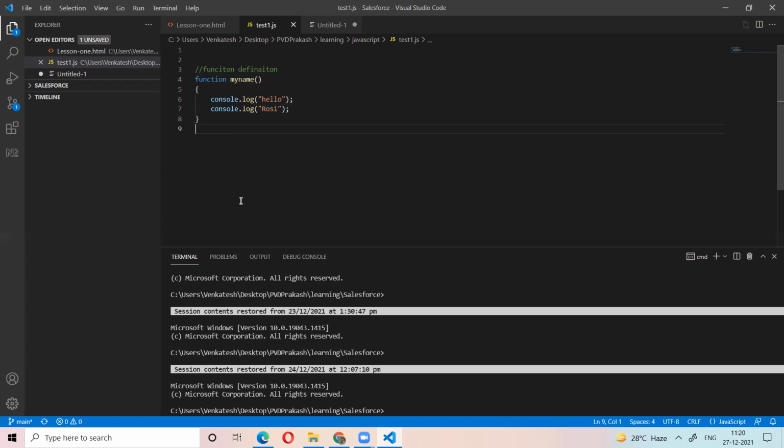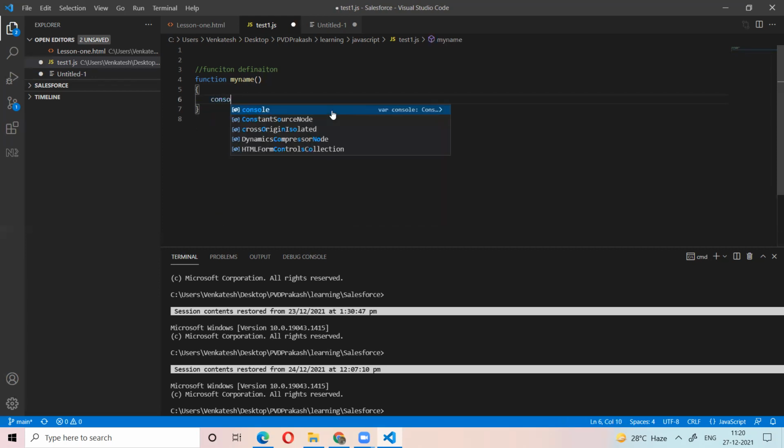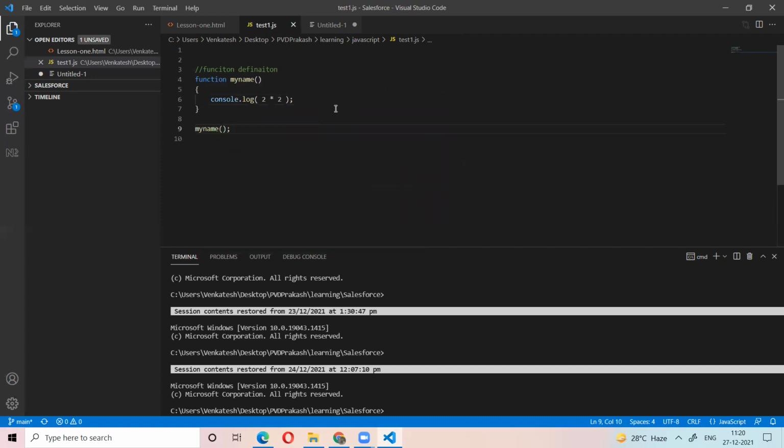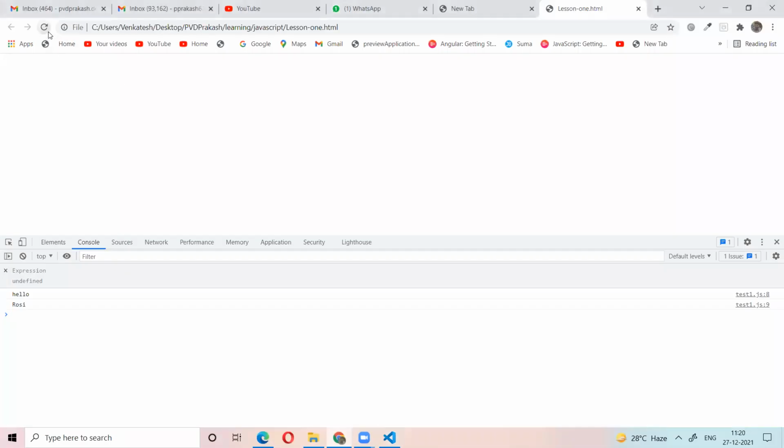Now come to what the arguments are and what the parameters are. Let me explain. For example, console.log of 2 into 2. What is the output? If I call this function, what is the output? 4. Right? So 4.